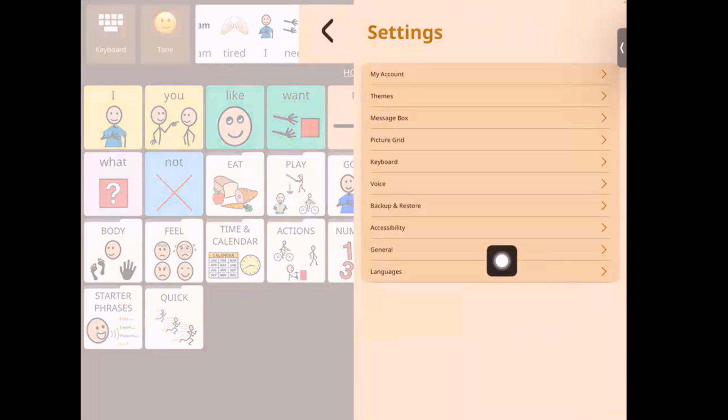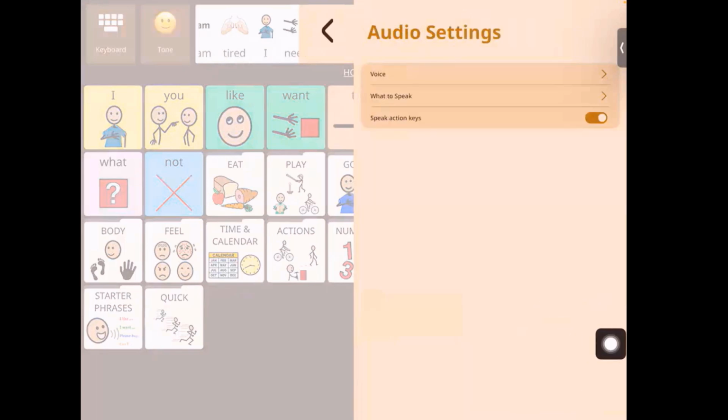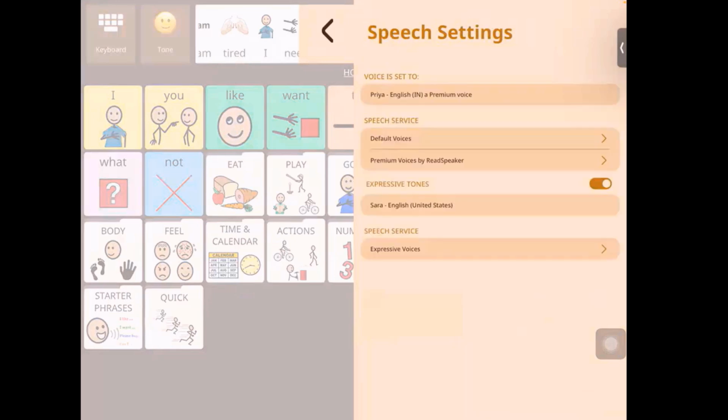After keyboard settings, we have voice that comes up next. Voice settings help us to customize the voice of the Avaz to the appropriate gender and appropriate age of the Avaz user, right? All voices may not be available in all languages, but the pitch can be altered to suit the voice according to the age. So let's find out. For voice, at the moment, we have some default voices which you can access.